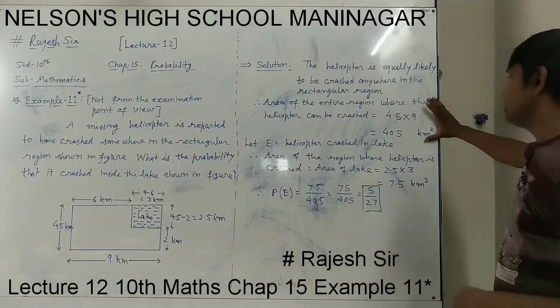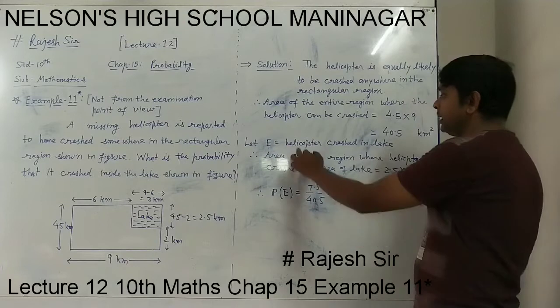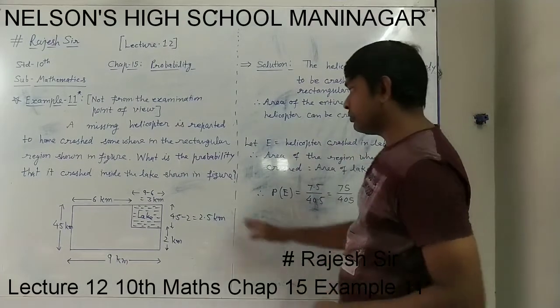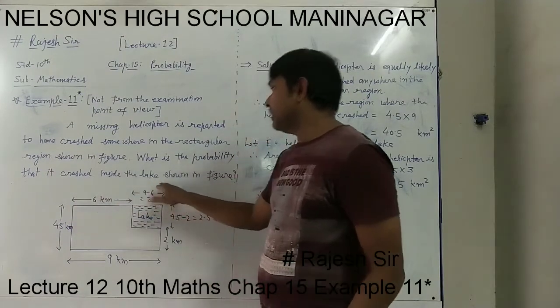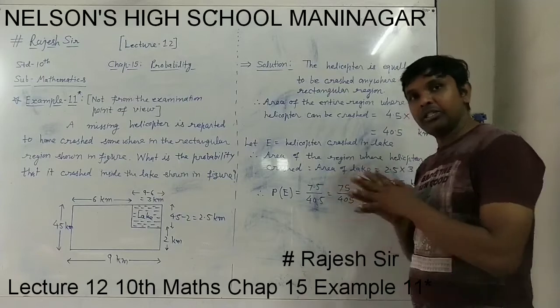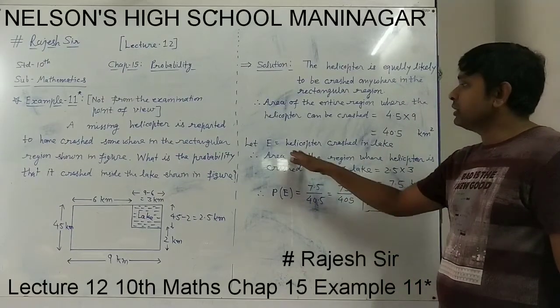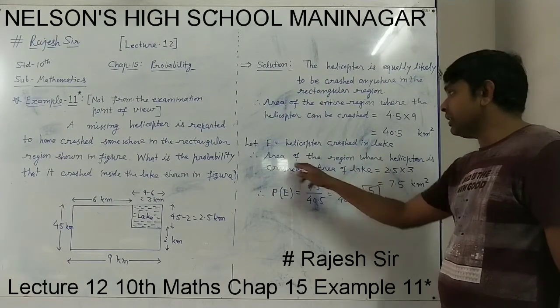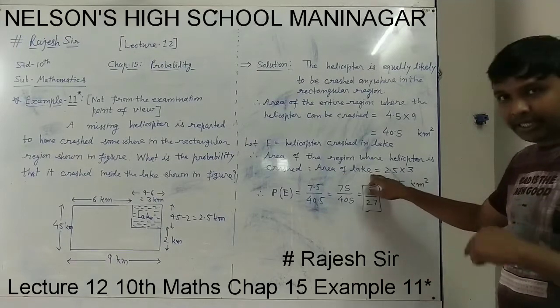Total. Now let E be the event where the helicopter crashed in the lake, because we want to find out the probability of the helicopter crashing inside the lake. So now we will take that part which is asked in the question. Helicopter crashed in the lake. So we have to find out the area of the lake. The area of the region where the helicopter crashed is equal to the area of the lake.